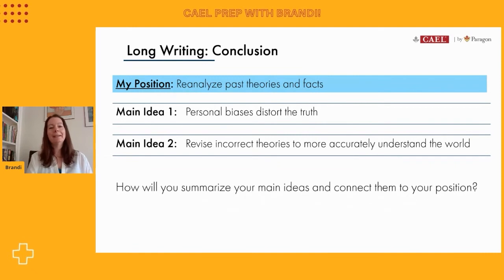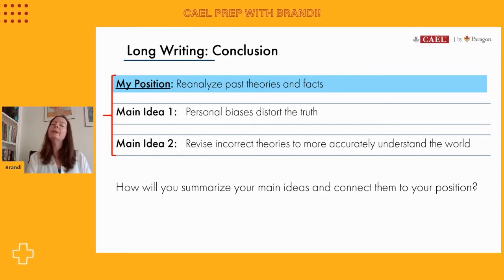And a conclusion basically summarizes the main points that you made and restates your thesis or your position. It might also leave a thought ahead to a next step or to a future event. It depends a little bit on your topic. So to get started with this concluding paragraph, we need to consider how we're going to both summarize these main ideas and connect them back to the position there at the top. So all three of these items need to be included or referenced in the conclusion, but again, using different language.